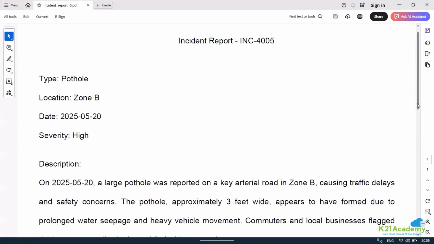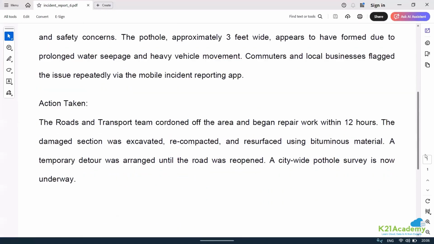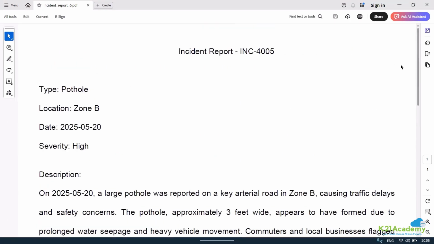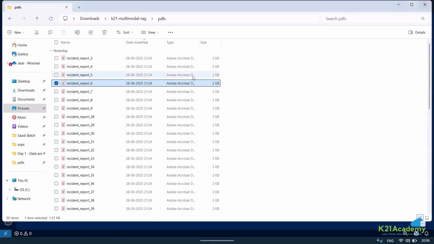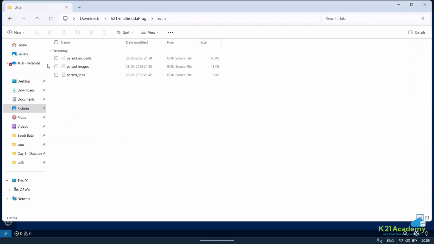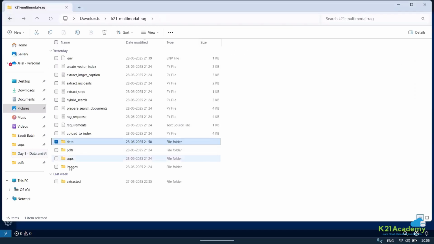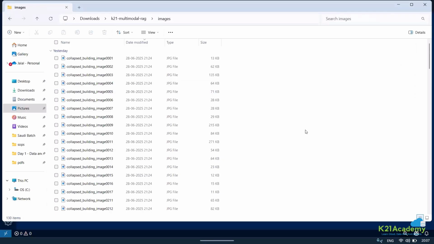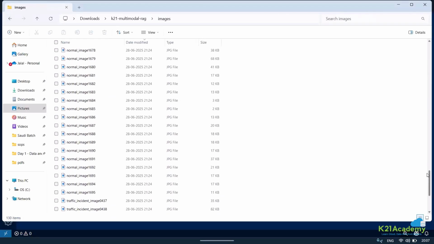So I have these reports that have been written based on the incidents that have occurred. Assume this has occurred over the last one hour, just to keep it more relevant to you. And I have got images also. Here you can see I have taken these images from Kaggle. So I have got these images right now, and I can show them.